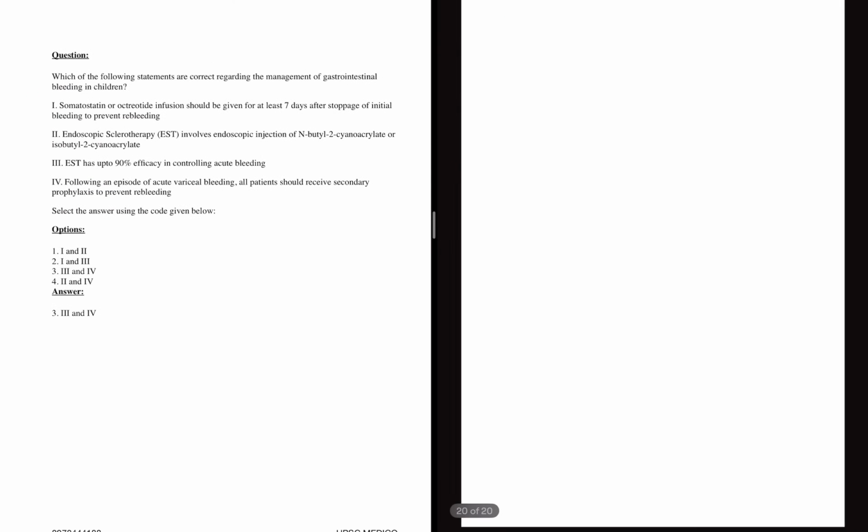As we're discussing acute childhood emergencies, one of the emergencies is upper GI bleeding. Whenever you see a case of hematemesis or upper GI bleeding, you should be trying to identify the cause. You should be able to localize the bleeding site by doing endoscopy. You have to stop the bleeding.